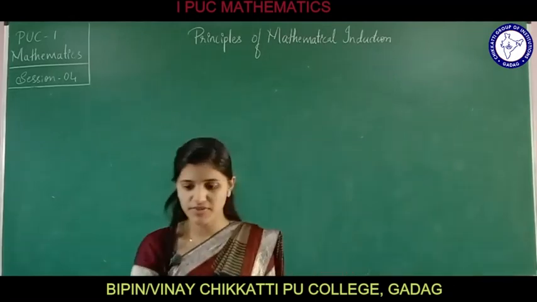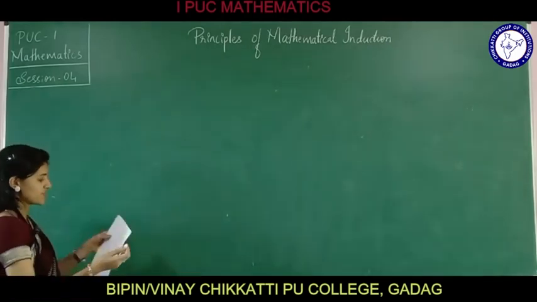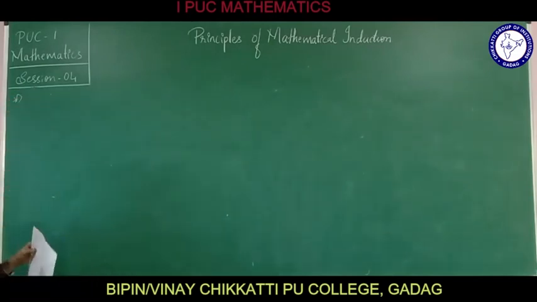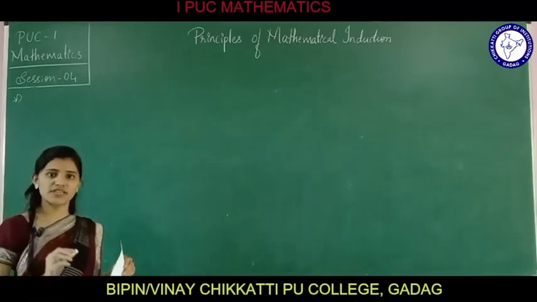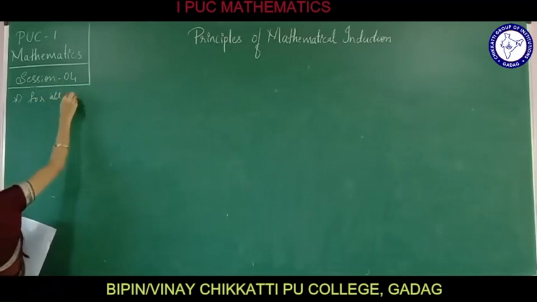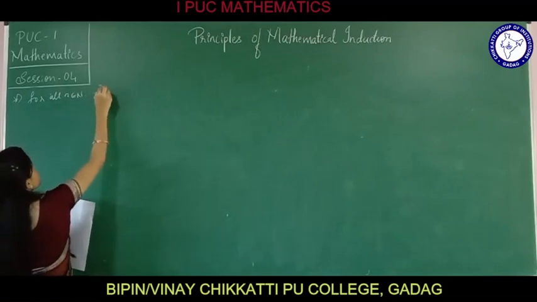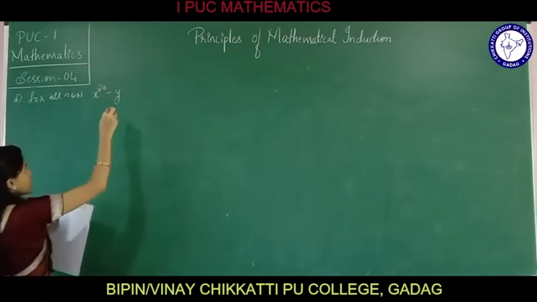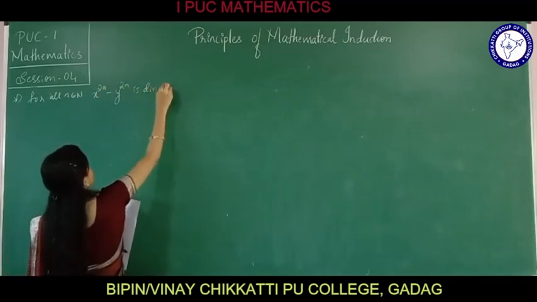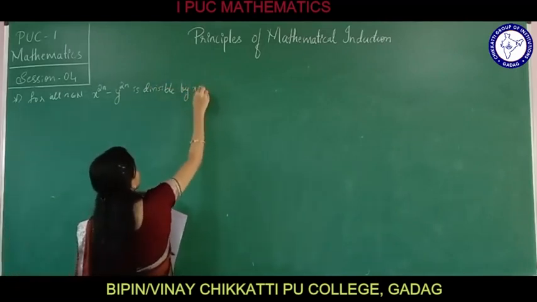So what is the next problem given? It is given: prove the following by using the principle of mathematical induction for all n belongs to N, that is x raised to 2n minus y raised to 2n is divisible by x plus y.